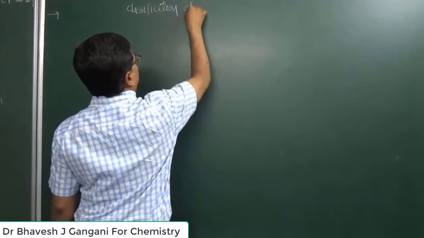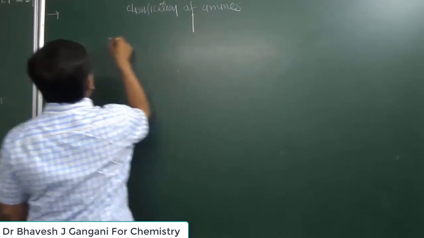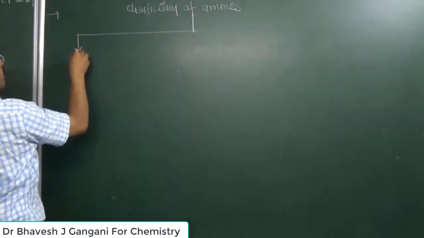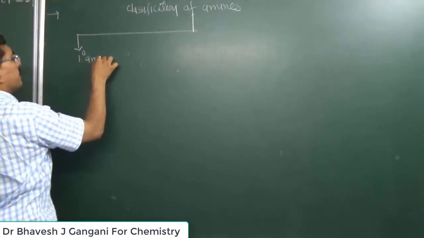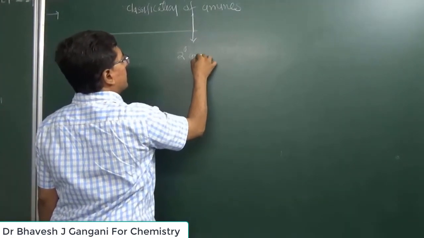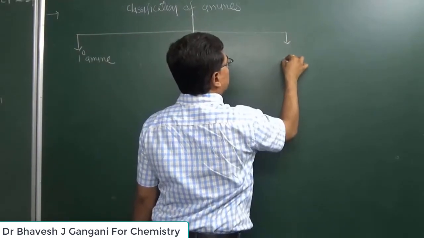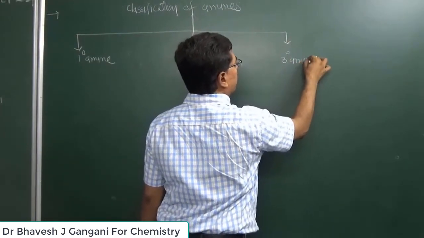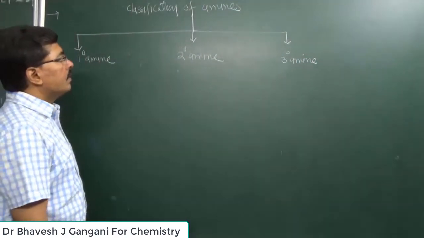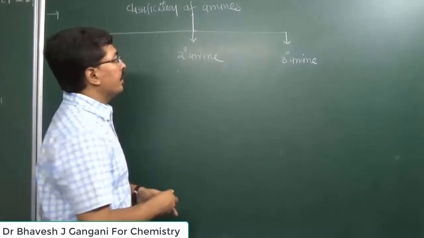Classification of amine. Now all these amine compounds are classified in 3 categories. First is primary amine, then second is secondary amine, and third is tertiary amine. So amine compounds are classified in 3 categories: primary amine, secondary amine and tertiary amine. Now we know that the structure of amine compounds is similar to ammonia.